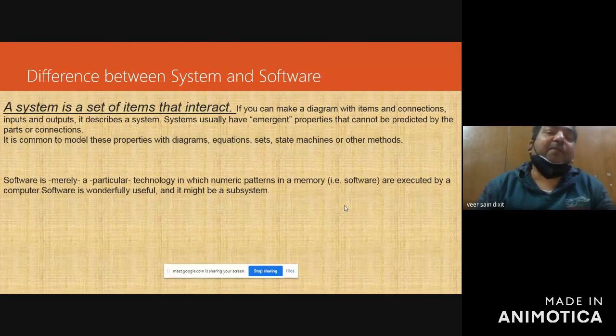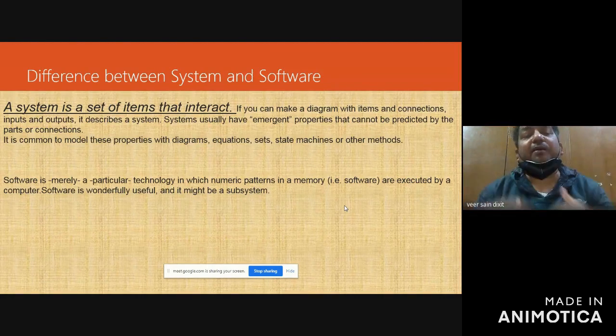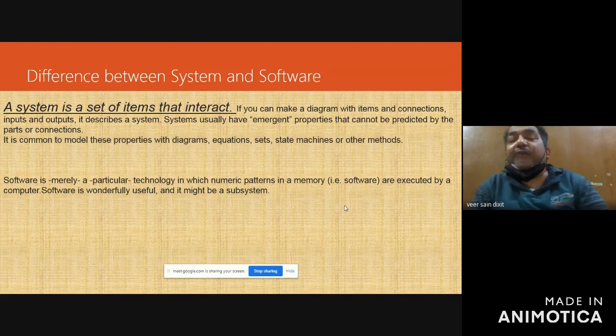Then there is banking software, then a computer, then the internet. All these collectively are called a banking software system. So a system is a set of items that interact.